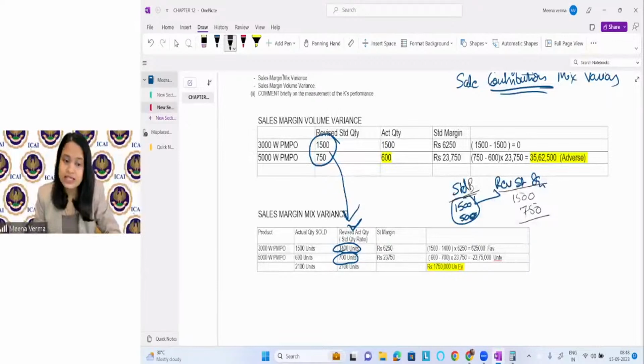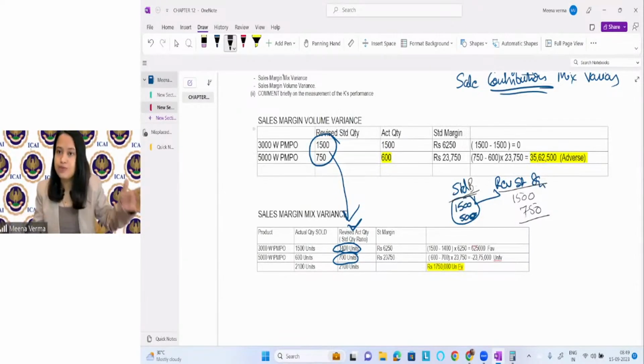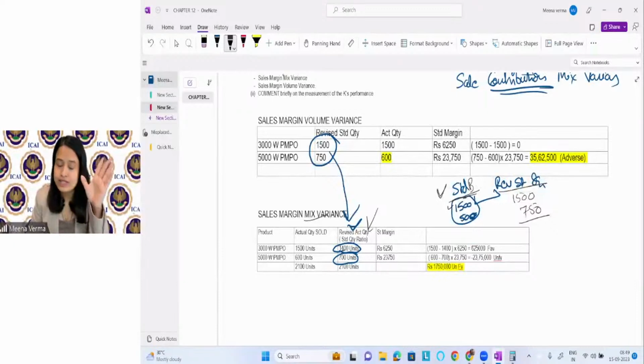Now the point is that we are calculating operational variances. When we consider the total variances, when we don't find the planning and operational variances, we solve the normal question in the traditional way. In traditional variances, we consider this ratio 15:5. When we find the mix variances, we consider the revised actual quantity based on the standard ratio. But here, since it is operational variances, we will consider this ratio.